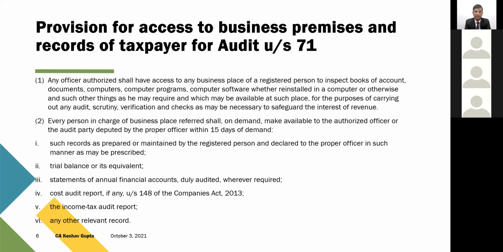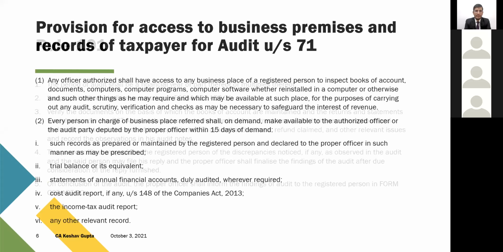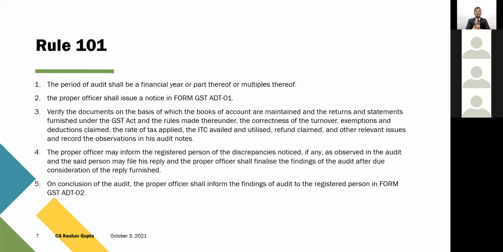These are a few documents which have been mentioned, which are prepared by the registered person and declared to the proper officer: trial balance, statement of audited financial statements, cost audit reports, income tax audit report, or any other relevant reports. So the power to access the business premises is clearly given to the officers under section 71, which says that they can have clear access to the business premises in order to carry out any audit, scrutiny, verification, or any other checks which they suppose necessary for safeguarding the interest of the revenue. So these were the legal provisions with regard to the audit.